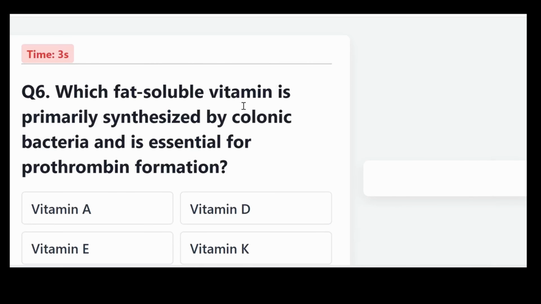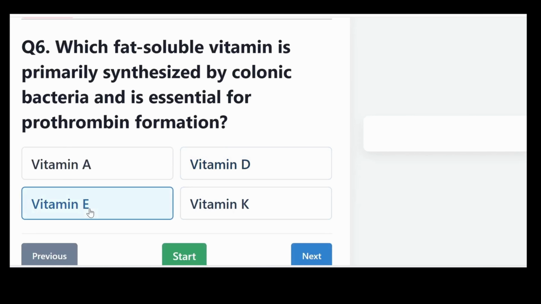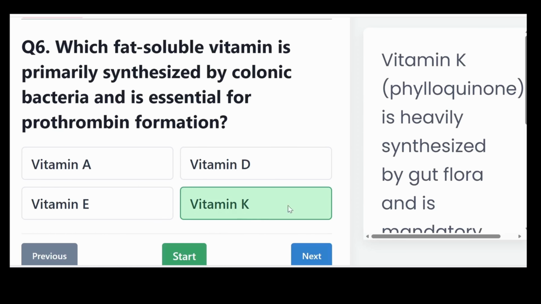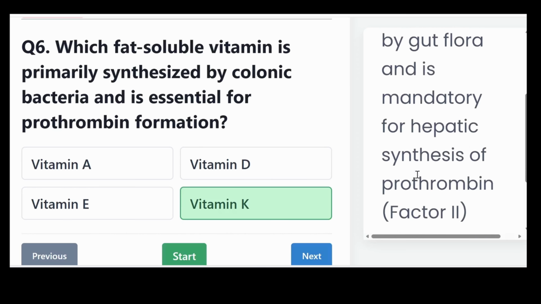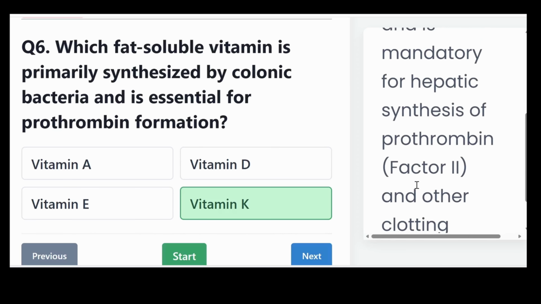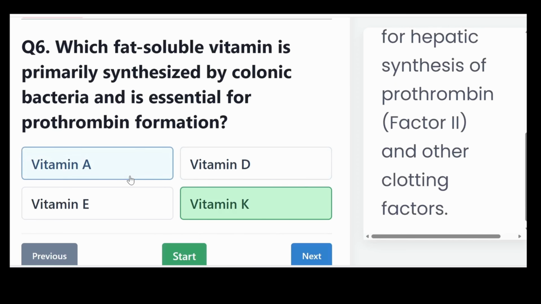Which fat-soluble vitamin is primarily synthesized by colonic bacteria and is essential for prothrombin formation? Is it vitamin A, vitamin D, vitamin E, or vitamin K? And the correct answer: vitamin K. Vitamin K, also known as phylloquinone, is heavily synthesized by gut flora and is mandatory for hepatic synthesis of prothrombin, factor 2, and other clotting factors.